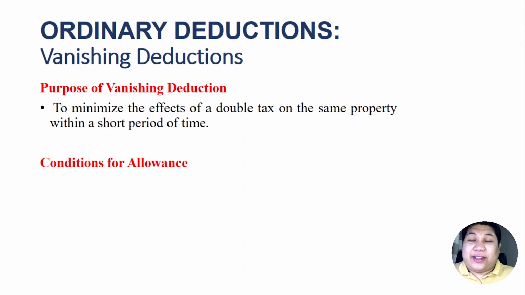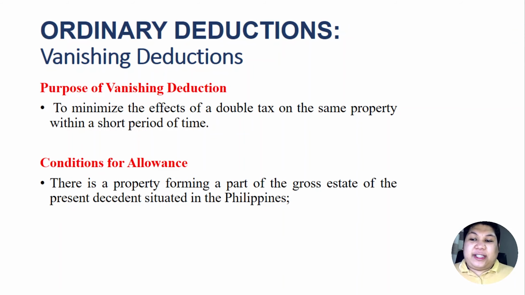So we have here several conditions for allowance. Number one, the property is forming part of the gross estate of the present decedent and is situated in the Philippines. You cannot claim vanishing deductions if the property is located outside of the Philippines. Remember, the purpose of vanishing deduction is to minimize the impact of the estate tax or transfer tax. Therefore, if it is located outside the Philippines, then there's nothing to minimize, right? So therefore, the property must be added in the gross estate and the property should be located in the Philippines.